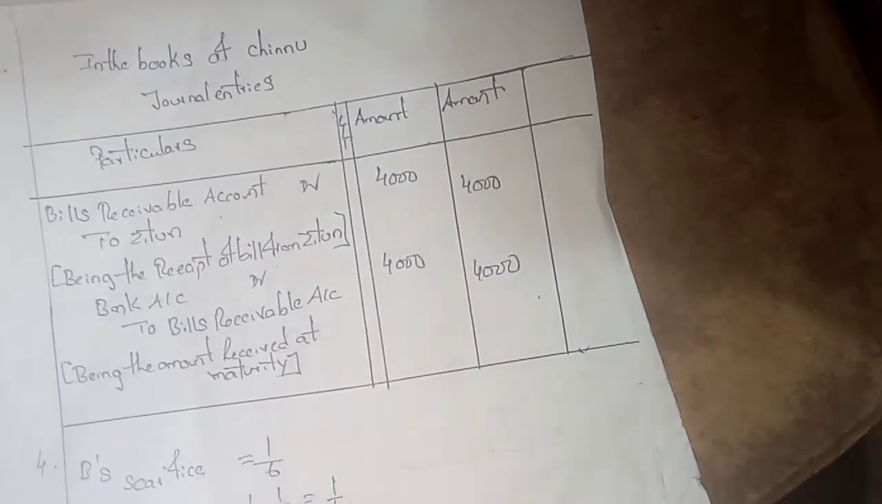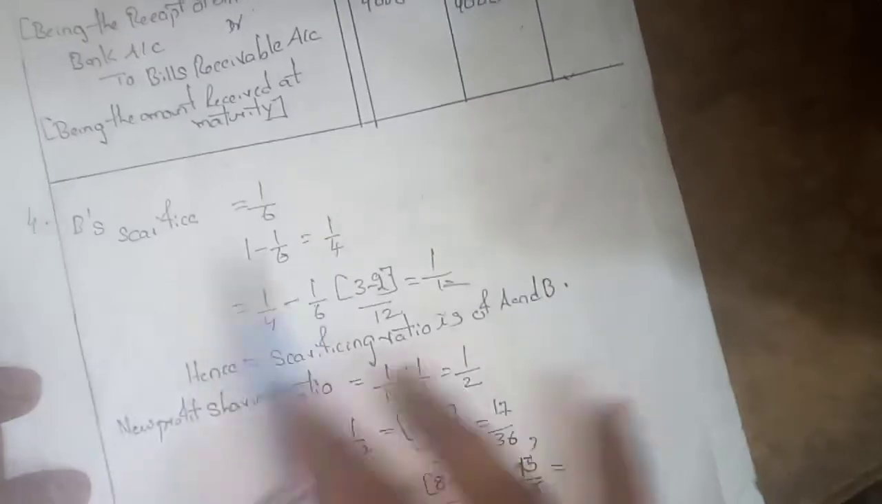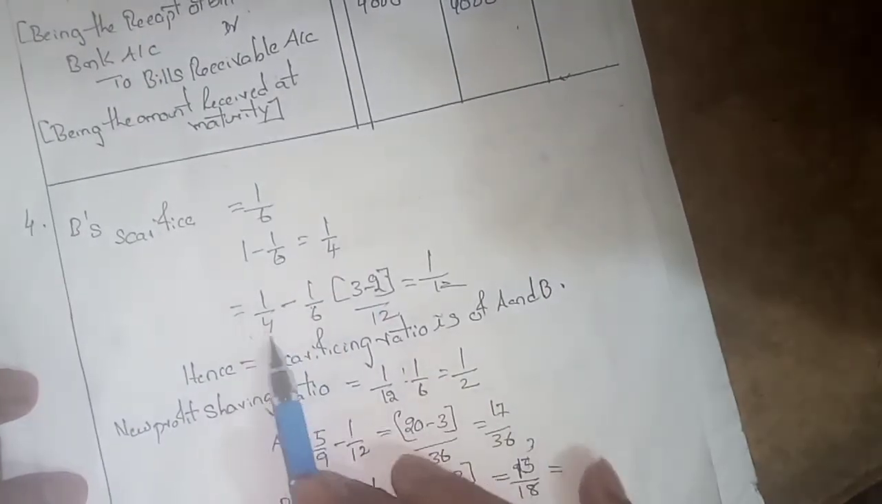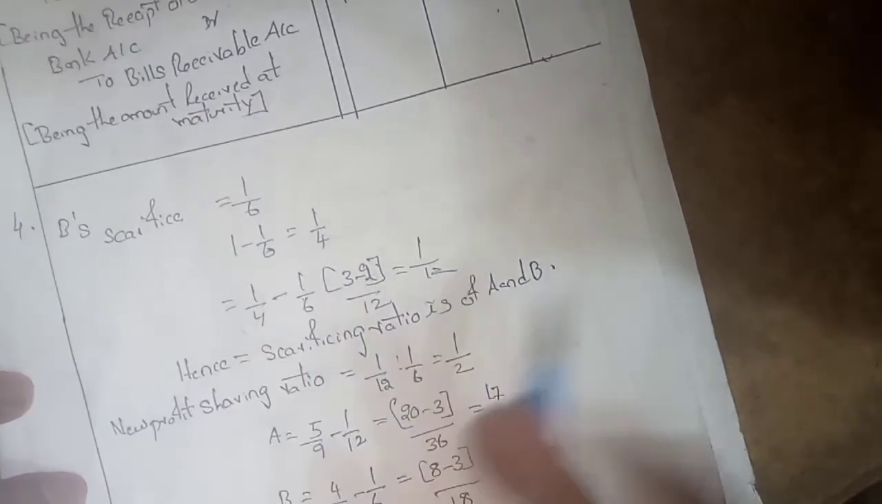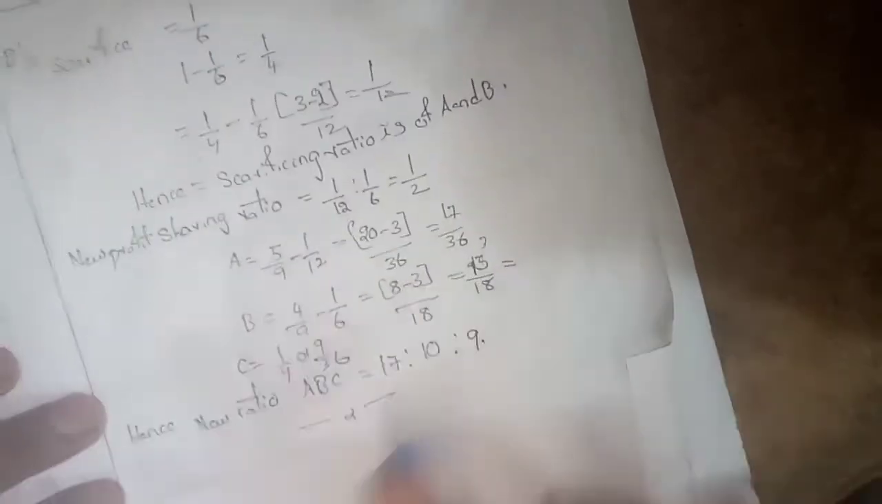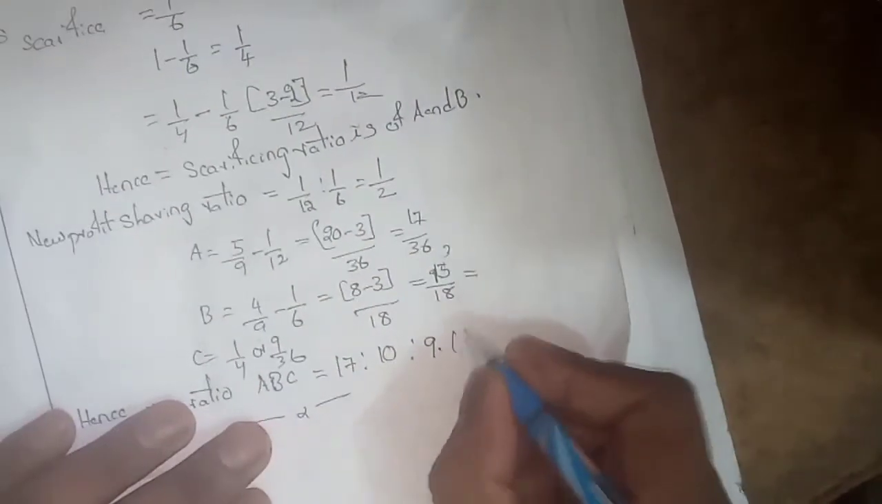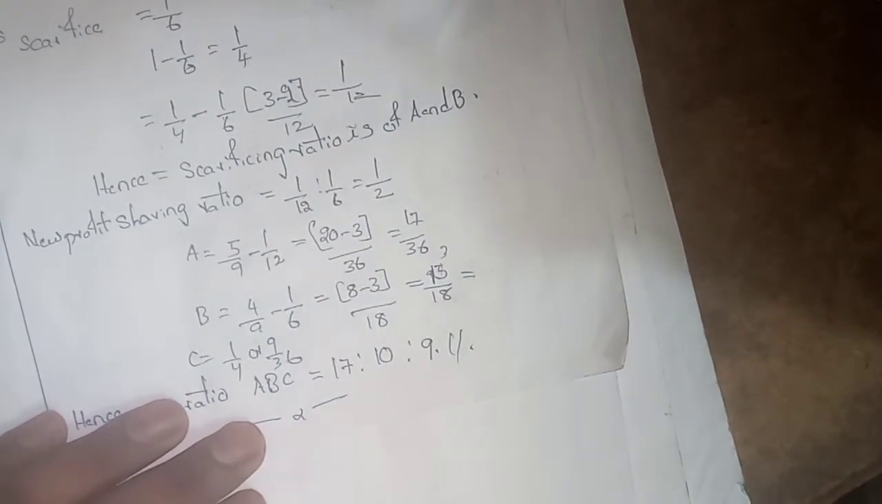So write it. So here it is the fourth problem. B's sacrifice is equal to 1 by 6, that is 1 by 4 minus 2, that is 1 by 12. The sacrificing ratio minus the equalizer AB. So calculation of the new profit ratio, here it is 17 is to 10 is to 9.